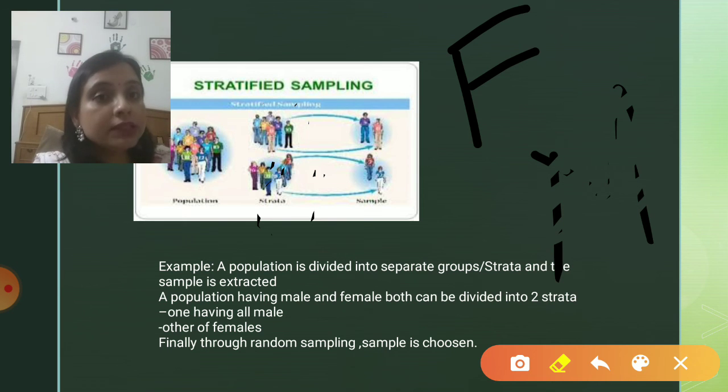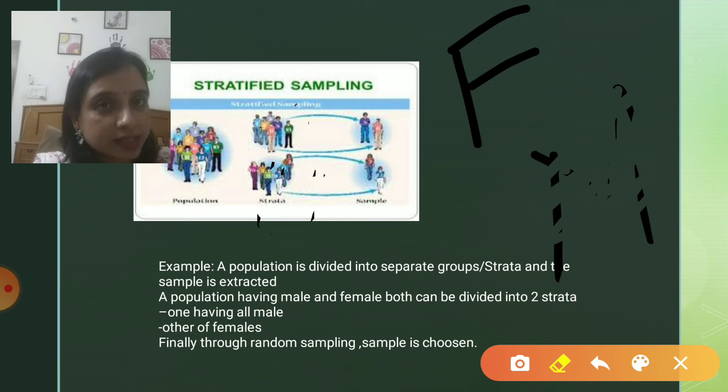The sample is chosen from these strata, that is, from group 1. If group 1 represents females, then in sample 1 there will obviously be females, and sample 2 will be chosen from strata 2 having only males. Now, again, if in strata 1 there are 10 females, then who will be selected? That again is a random selection. Randomly we need to choose any two females from strata 1. Similarly, from strata 2 we randomly choose two males.